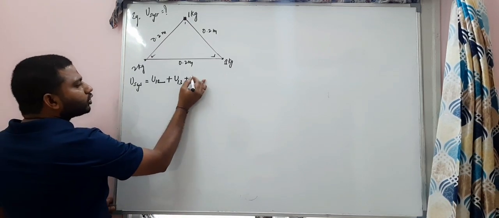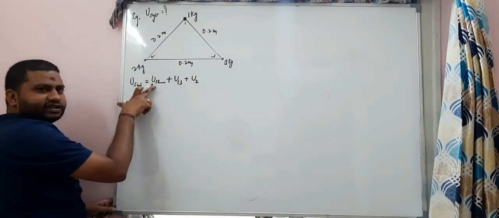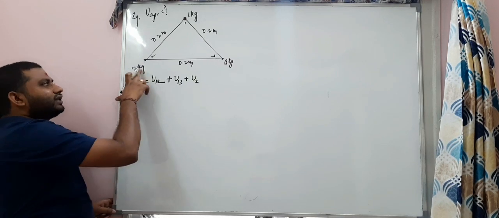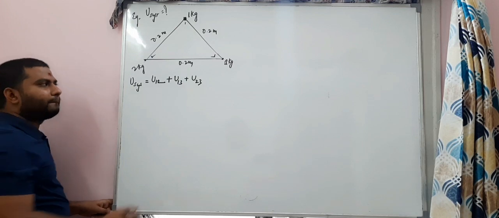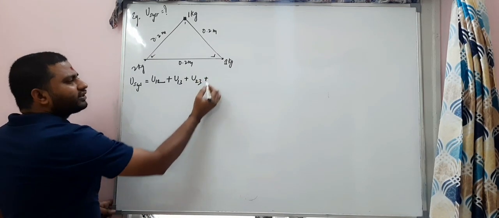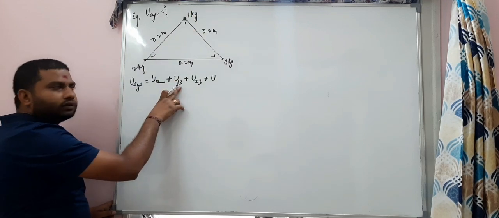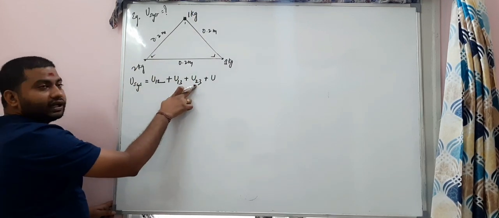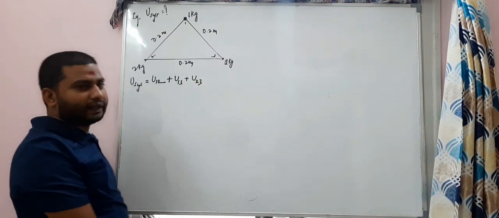Now with 2: 2 and 1 is already finished. What is left? 2 and 3, that's it. Plus, with 3: 3 and 1 already done, 3 and 2 already done. So no other combinations are possible. Remember.